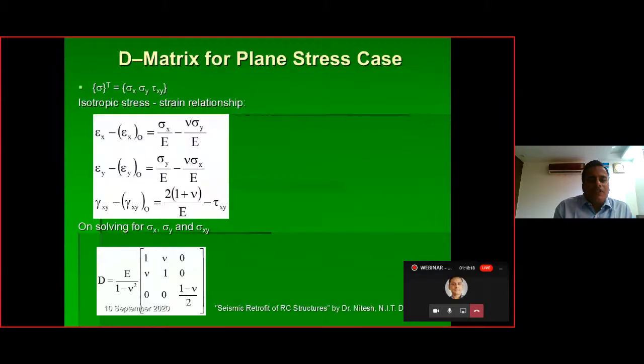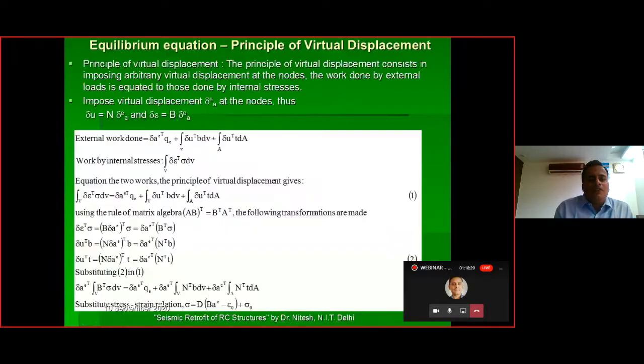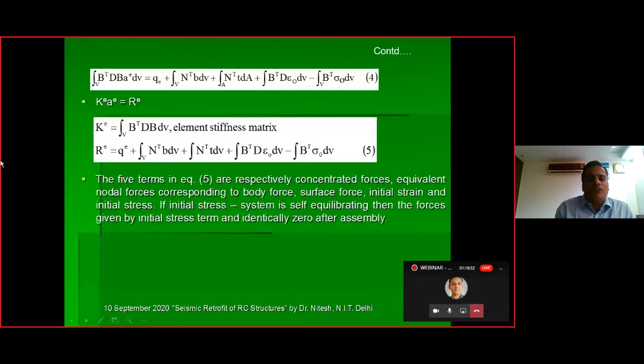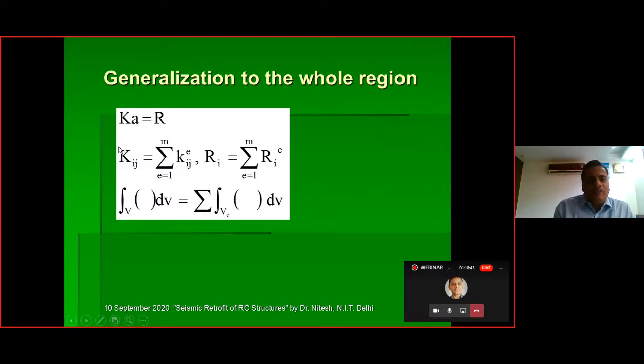And the shape function also we can calculate, and we have the elasticity matrix in the case of x, y, z, and these are all equations that we are required to solve, and the entire element stiffness matrix is calculated with the help of this particular solution of the matrix and the integration of the same over the entire structure. Then we have the final matrix for the non-dynamic case, that is ka is equal to r, where r is the external forces, k is the stiffness, and a is the displacement at the nodes.